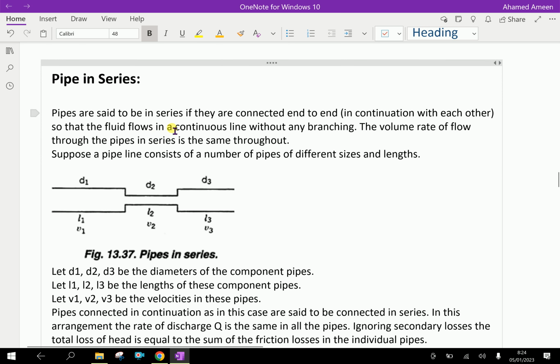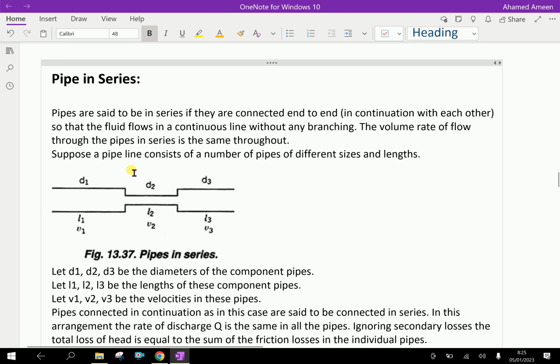Pipes are said to be in series if they are connected end to end, that is, in continuation with each other, so that the fluid flows in a continuous line without any branching. The volume rate of flow through the pipes in series is the same throughout. That means for each and every pipe connected, the volume flow is equal.